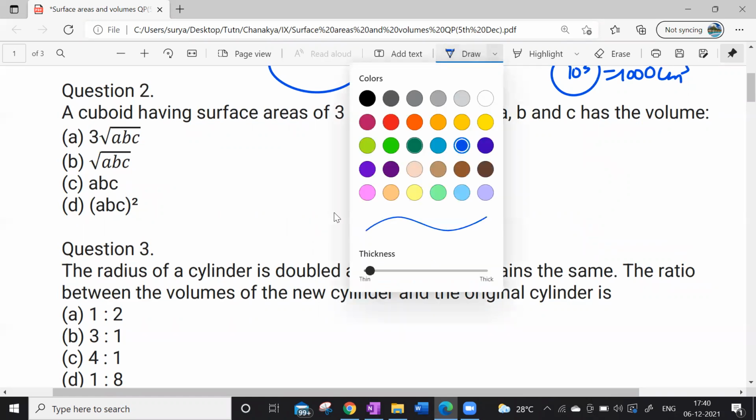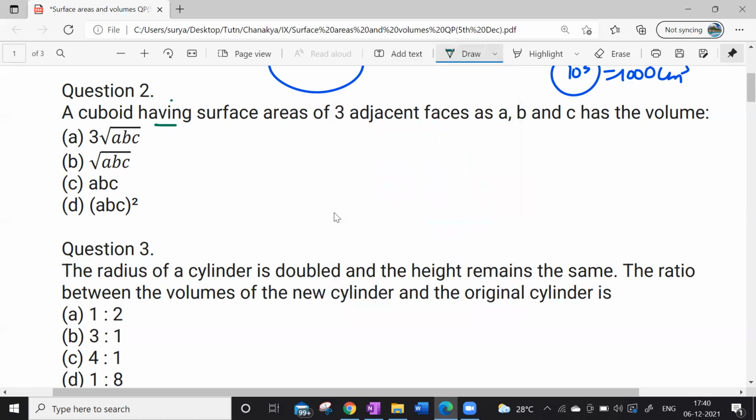The cuboid having surface area of 3 adjacent faces as A, B, C, what is the volume of this?